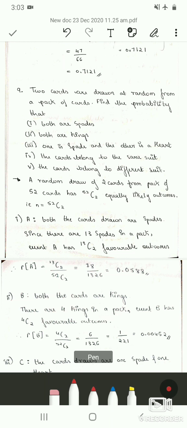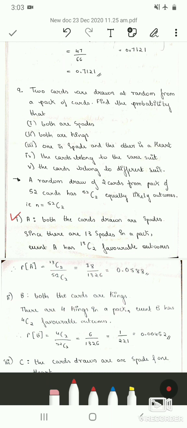So for the 2 cards which we draw at random, we have to find out the probability that both the cards are spades. We know a pack of cards has 4 suits, that is spade, club, diamond and heart. Each suit has 13 cards. Therefore spade also has 13 cards. Let us consider event A to be both the cards are spades.